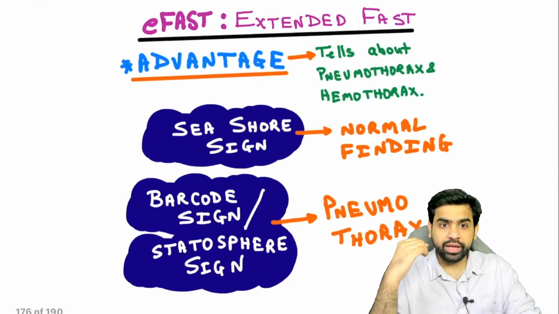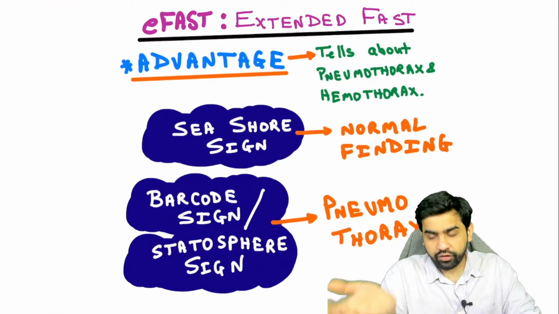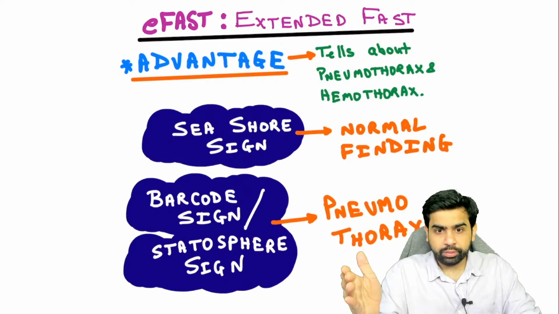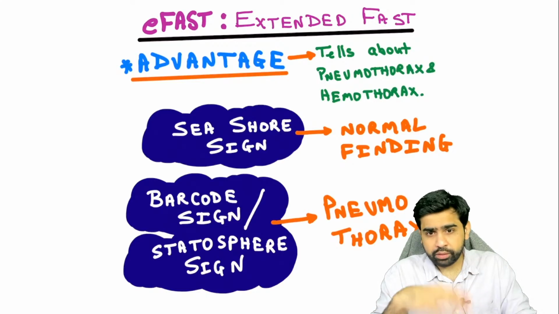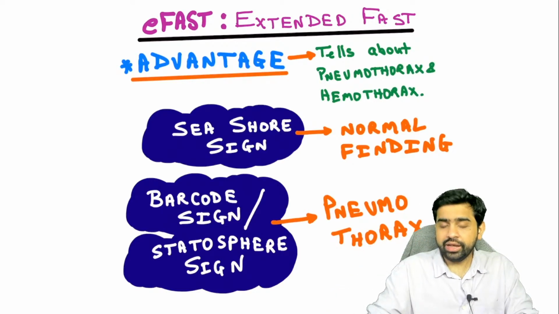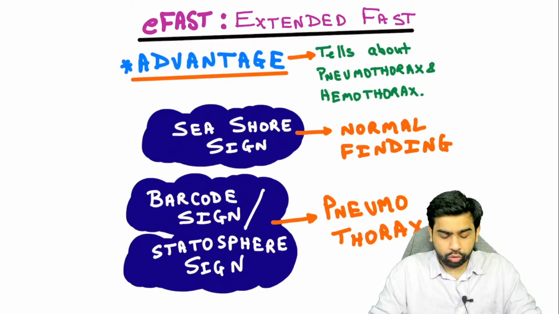So for this, we came up with the E-FAST. What is this E-FAST? It is an extended FAST. In this, you keep the probe at 6 positions. Along with these particular 4, you also keep the probe at the right and the left lung fields.